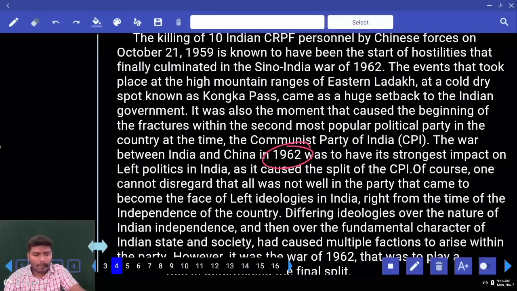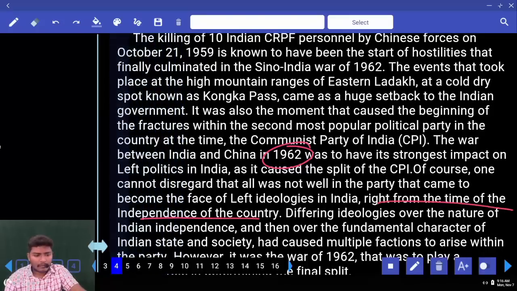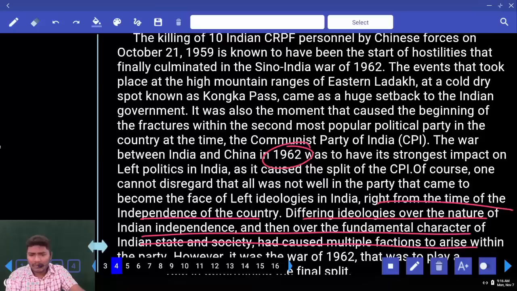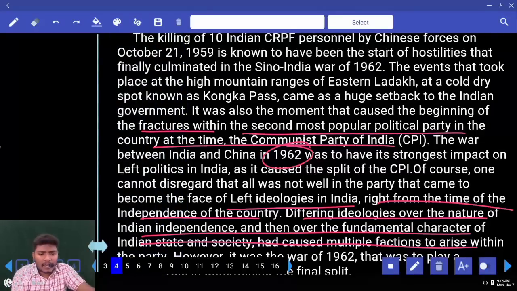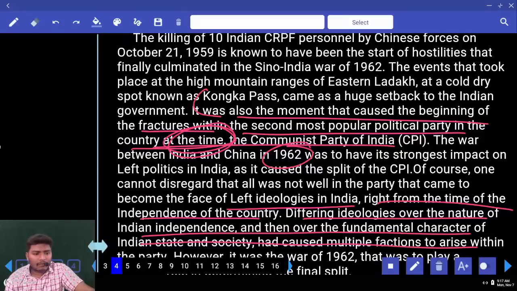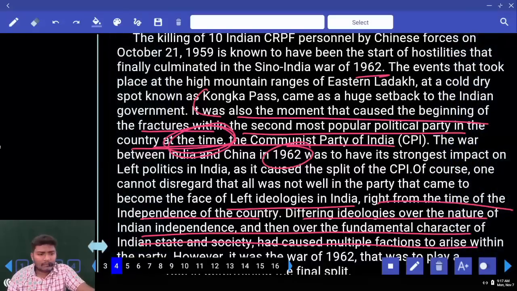Can we use that? Differing ideologies over the nature of independence and then over the fundamental character of the Indian state had caused multiple fractions. No, that was of the previous, above 1962. This line, can we use that? Second most populous political party in the country at that time. What do you mean by at that time there? Can we say during the independence? Yes. It was also the moment that caused the beginning of the fractures. Which moment is that? We are not sure.